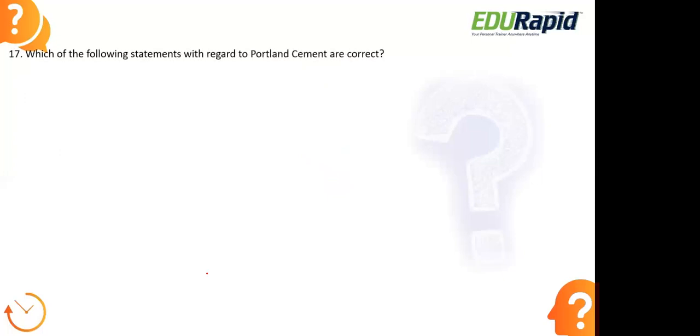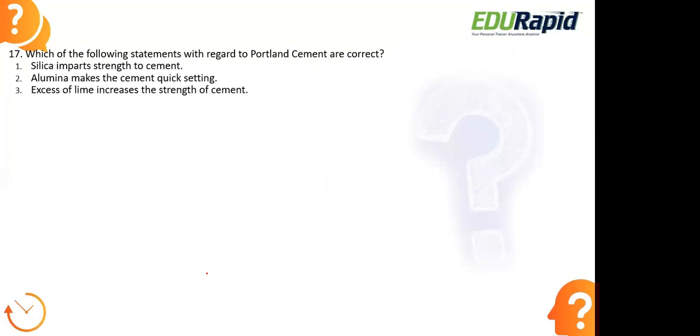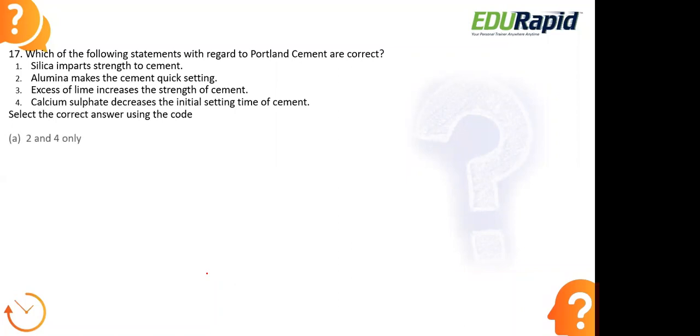Which of the following statements with regard to Portland cement are correct? 1. Silica imparts strength to cement. 2. Alumina makes the cement quick setting. 3. Excess of lime increases the strength of the cement. 4. Calcium sulfate decreases the initial setting time of cement. Select the correct answers using the code. Option A, 2 and 4 only. Option B, 1 and 3. Option C, 1, 2 and 4. Option D, 1 and 2 only.